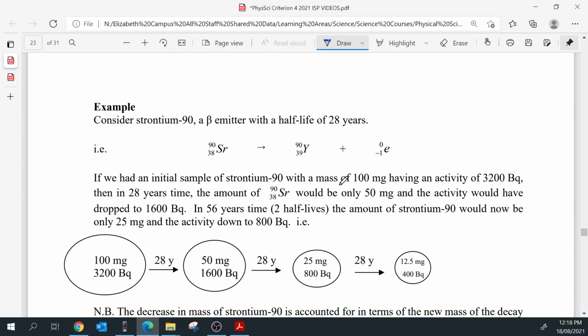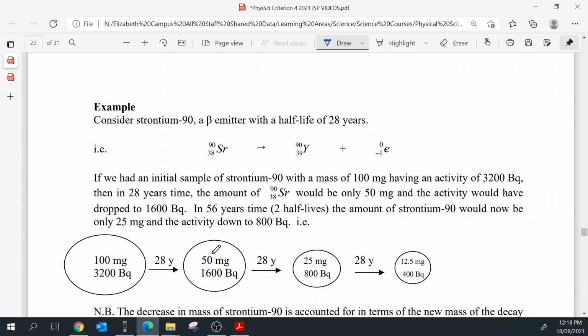Okay, so consider strontium-90, a beta emitter with a half-life of 28 years. If we had a strontium sample with mass 100 milligrams, having activity of 3200 becquerels, then after 28 years the amount of strontium would only be 50 milligrams, and the activity would have dropped to 1600 becquerels.